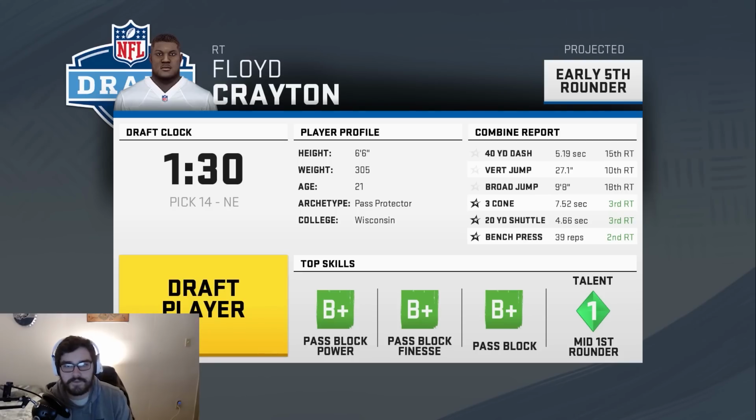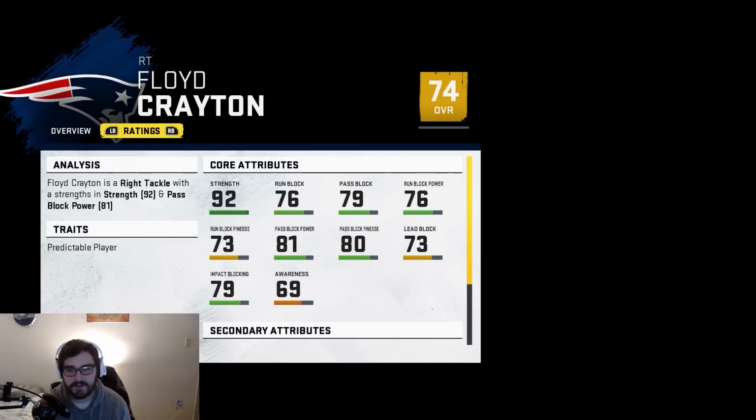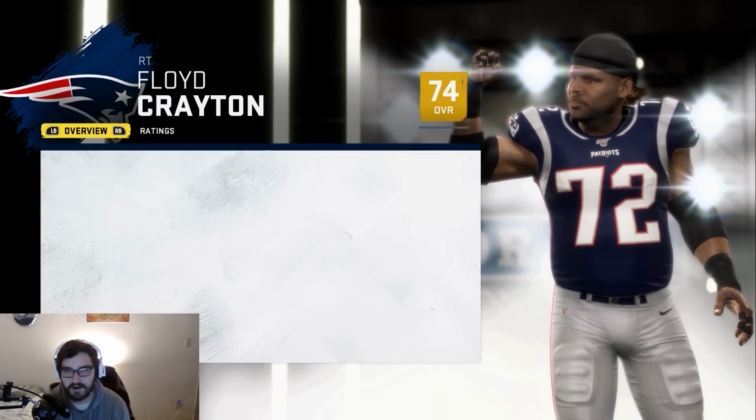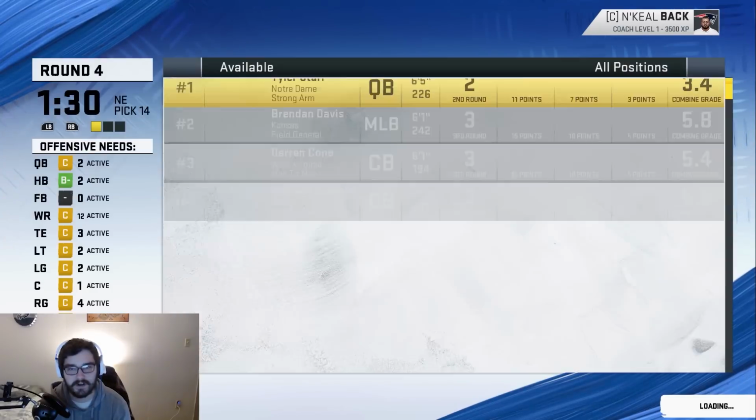My next pick here is going to Floyd Creighton, who's just going to be a backup tackle for us, but he still looks really good. He's a 74 with hidden. We've been doing pretty well in the late rounds of these drafts, and this guy's just going to be an excellent backup for us. I thought that said Bobby Wagner for a second. That would have been really funny, but it's Bobby Warner.